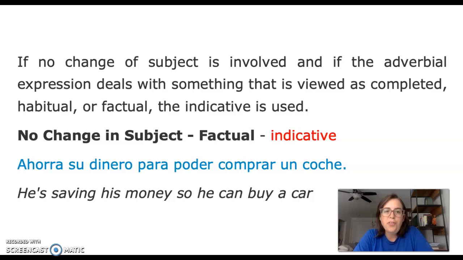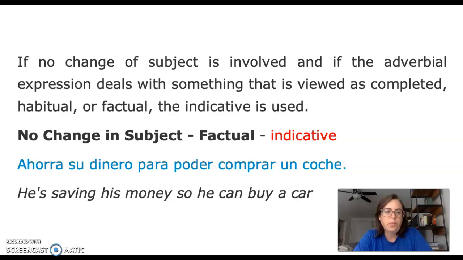Now, if no change of subject is involved, and if the adverbial expression deals with something that is viewed as completed, habitual, or factual, the indicative then is used. Again, completed, that has happened. Habitual, that happens more than once, so it's kind of a reality. Or factual, we're expressing a fact, then the indicative is used.